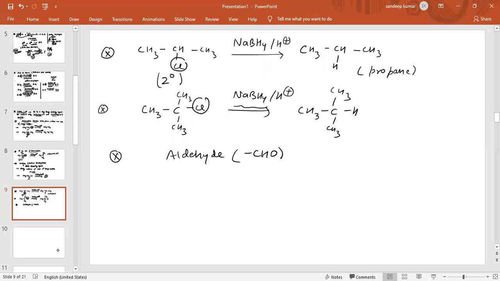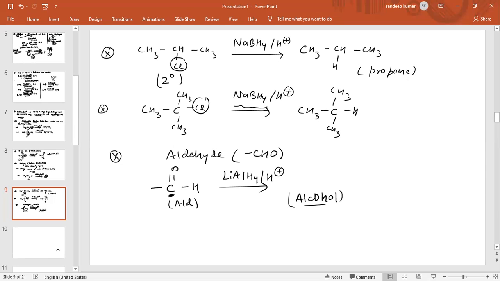When we use the CHO group and the reducing agent LiAlH4 in presence of H plus, there is basically removal of oxygen. Now this aldehyde will be reduced into alcohol and the number of carbon atoms will remain the same. So this carbon and this hydrogen will remain as they are.